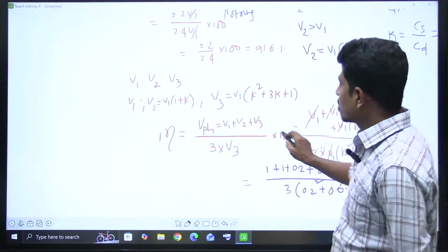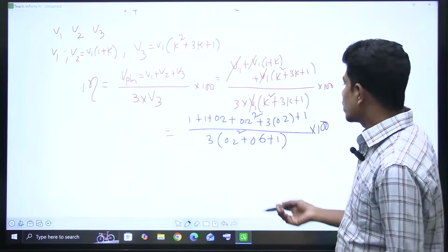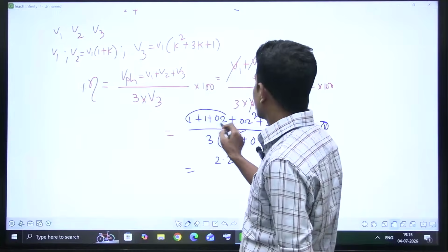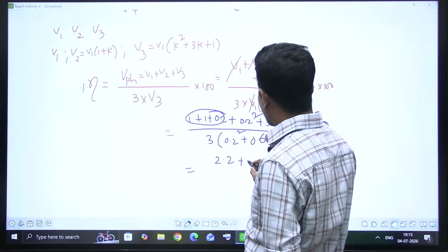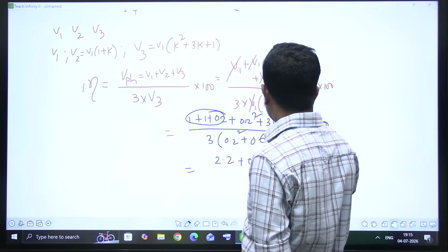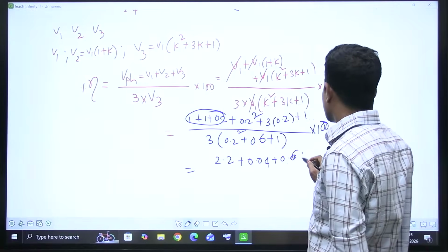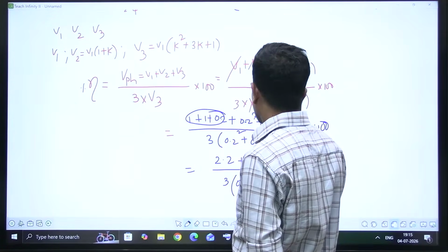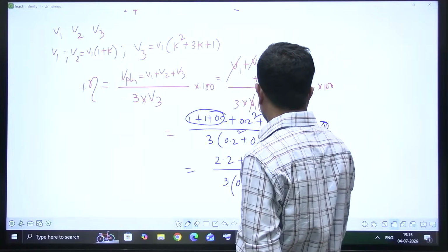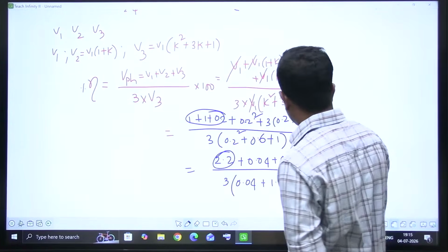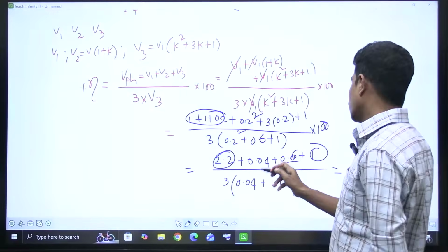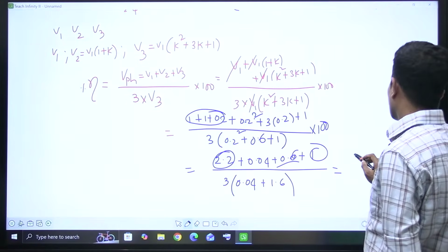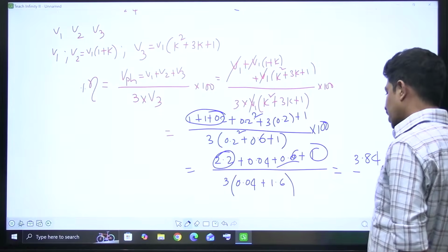Solve it and tell me the value. 1 plus 1 is 2, plus 0.2 is 2.2, plus 0.2 square 0.04, plus 0.6 plus 1, divided by 3 times of 0.04 plus 1.6. Now 2.2, 3.2, 3.2 plus 0.8 is 3.8, plus 0.04, 3.84, I guess. Correct me if I'm wrong.